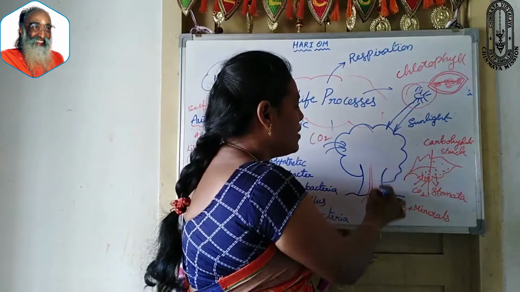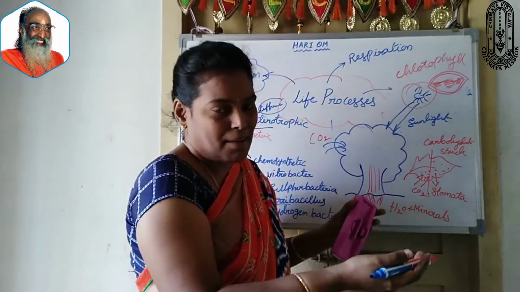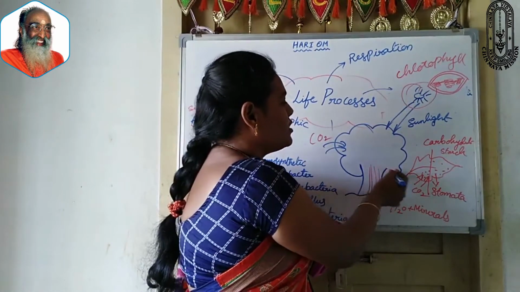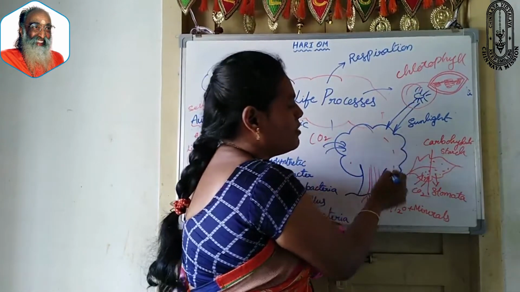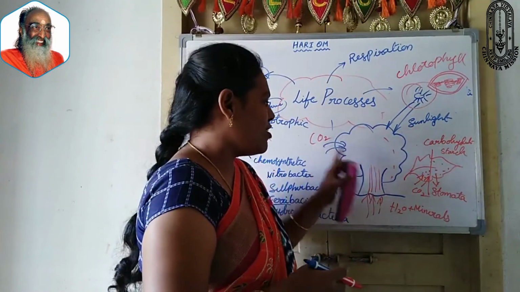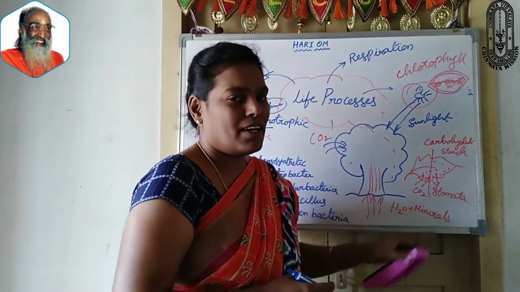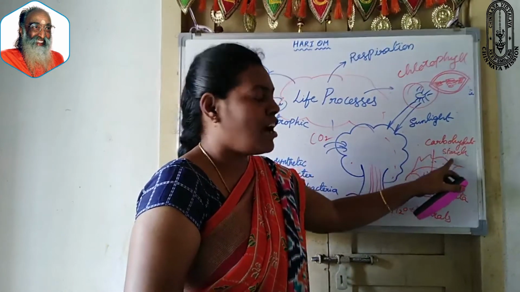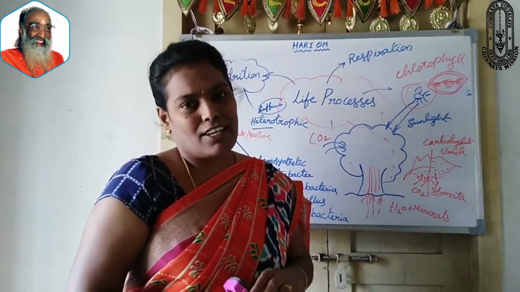Through tube-like structures, phloem and xylem, this water reaches each and every leaf of the plant, and by putting together the sunlight, carbon dioxide, water and minerals, the plant prepares its food, which is nothing but carbohydrate and starch.